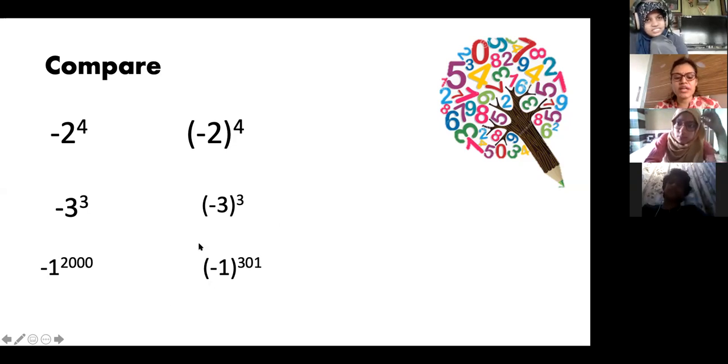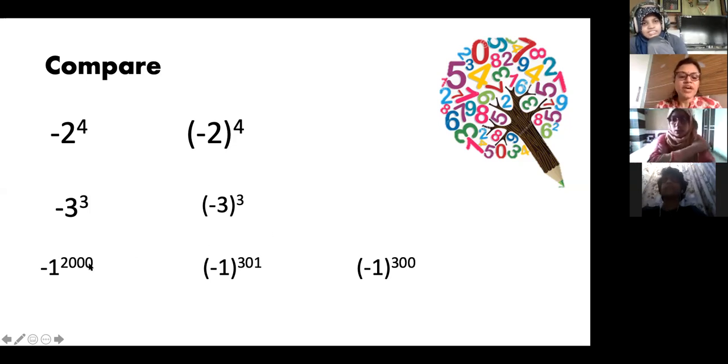But here, what is the answer? Here it will be plus 1. Why? No, it will be minus 1. Both the places it is minus 1. Okay, I'll give you the rule. And here, what will be the answer? Here it will be plus 1.